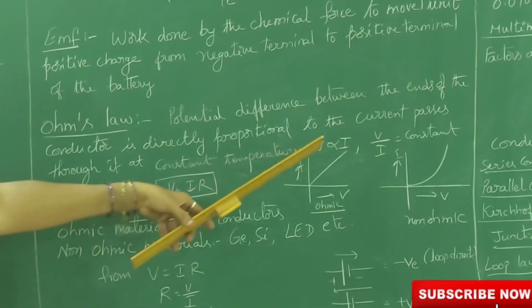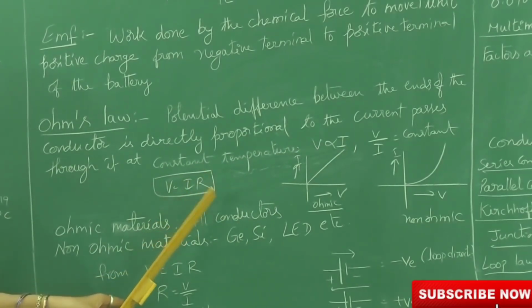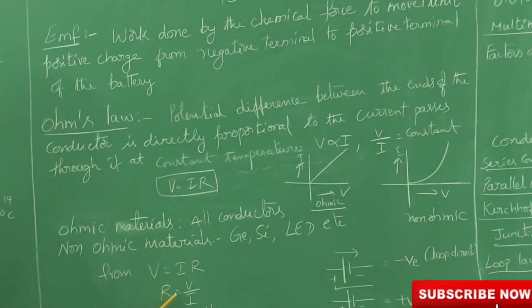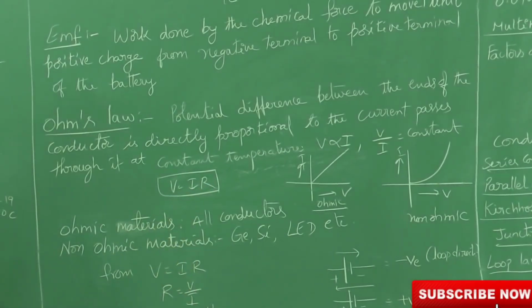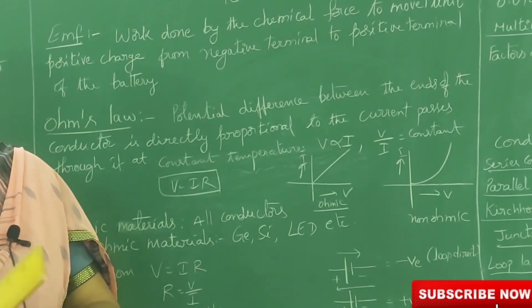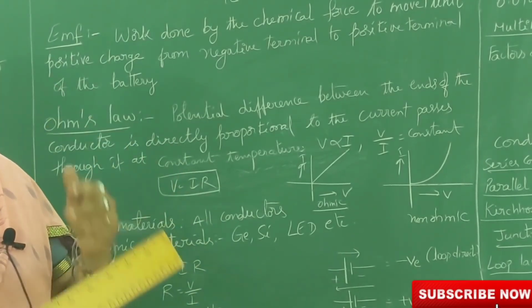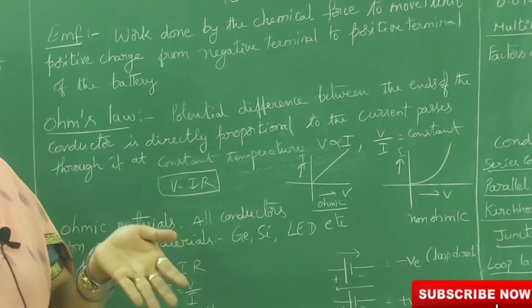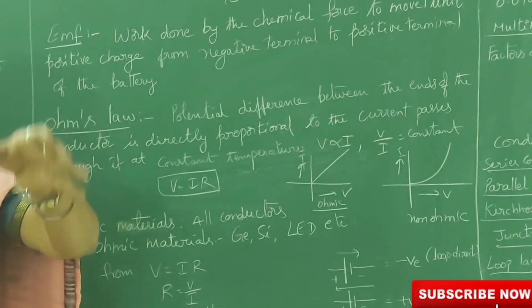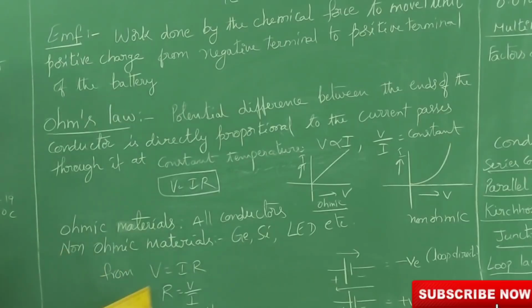From the relation V is proportional to I, V is equal to IR, meaning I multiplied by some constant. R is called the proportionality constant. Here R is called resistance. R is equal to V by I. What is resistance? The substance which does not allow the current to pass through it, which opposes the motion of the charged particles, is called a resistor. Here R is equal to V by I.